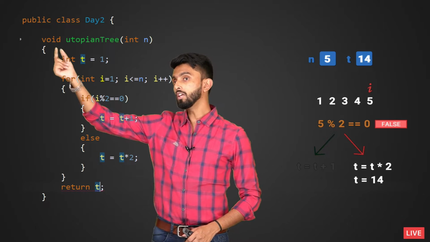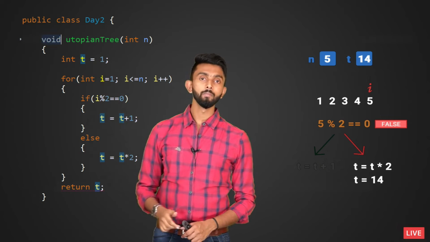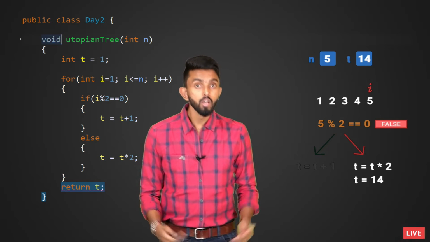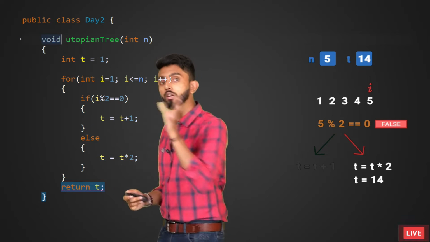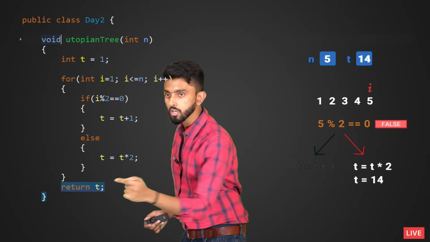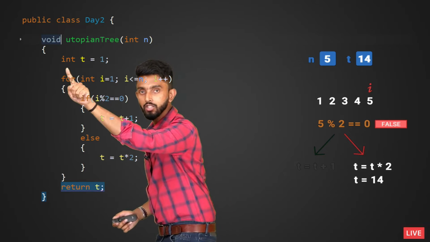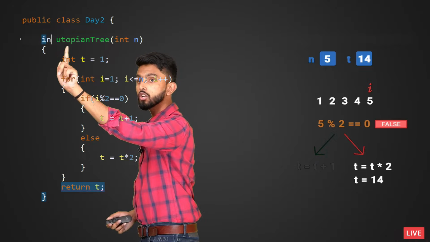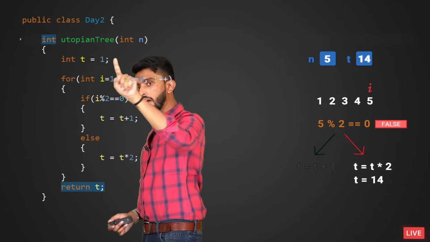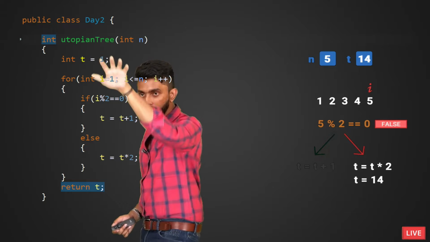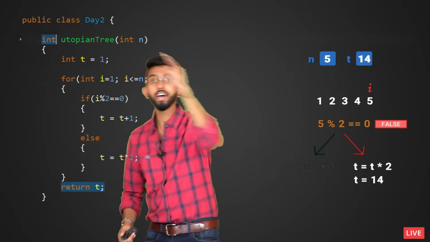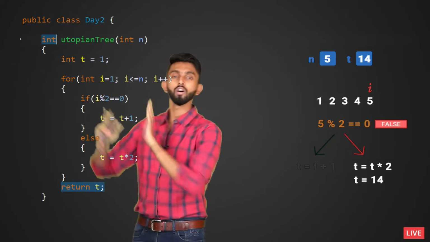But this word here called void is called the return type. You must tell what is the type of value this function will return. And the type of value which the function returns is t. T is an integer, which means what it's returning is an integer, so I'll write int. Now read: utopianTree is a function which accepts an integer n and after execution of its body returns another integer as output. This is what is called a function.